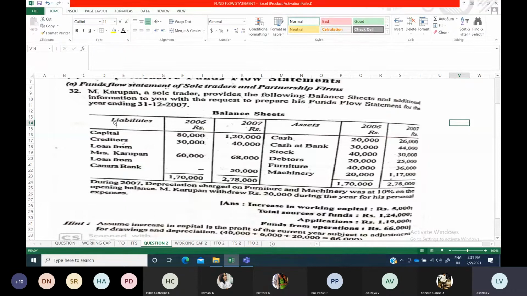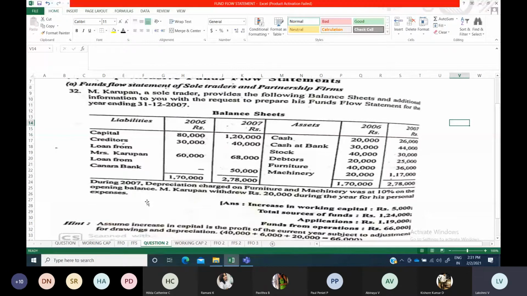But here it is only capital. Usually sole trader businesses do their business and maintain their books of accounts based upon the single entry system. So there are two methods. One is the double entry system, the other one is the single entry system. Double entry system means dual aspect concept, debit and credit, all those proper rules and regulations, some standards, some principles. If they adapt these in preparing their books of accounts, it means they are following the double entry system.